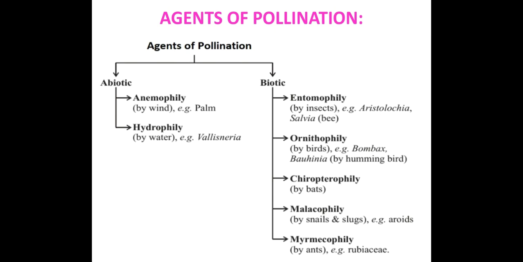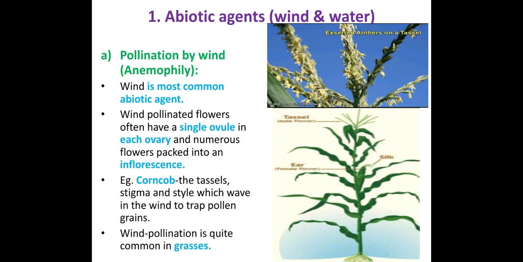Now we'll see abiotic agents first, then we'll move on to the biotic agents. Under abiotic agents, we'll see wind pollinated flowers and water pollinated flowers separately. Let me start with the first, pollination by wind, that is anemophily. Wind is the most common abiotic pollinating agent in almost all plants. Wind pollinated flowers have a single ovule in each ovary, which is a characteristic feature.